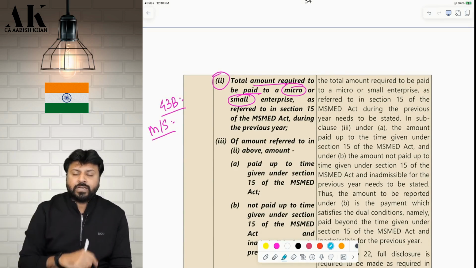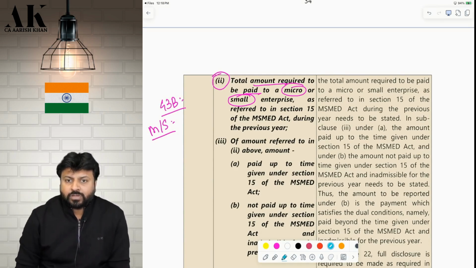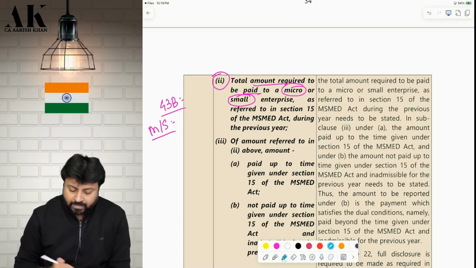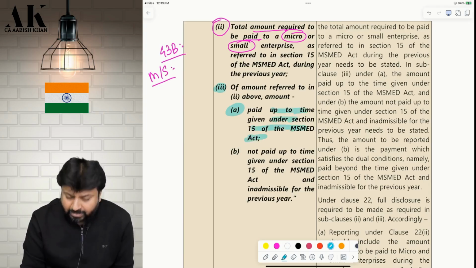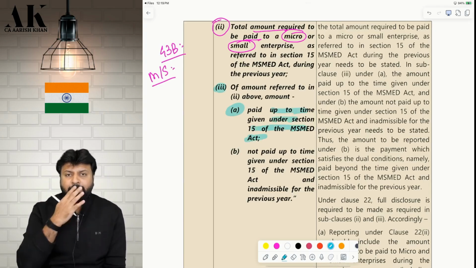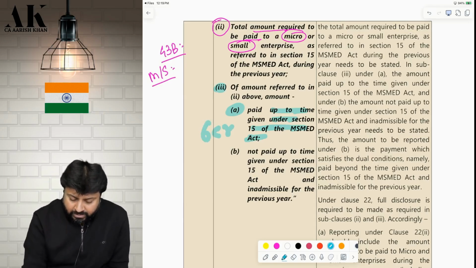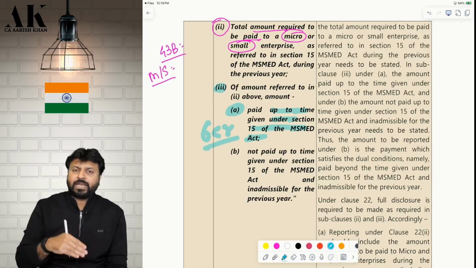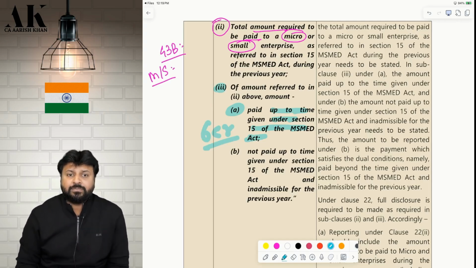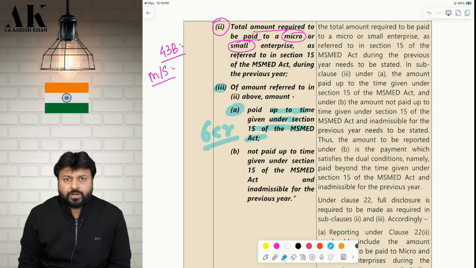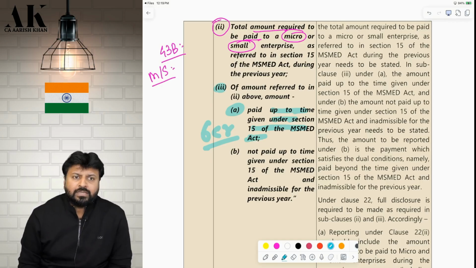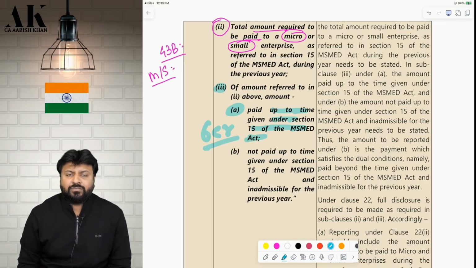I have purchased goods of 10 crore from micro and small enterprise. So, I have to mention 10 crore over here. Okay. Now, out of that 10 crore, in clause 3, there are two clauses. Out of that 10 crore, how much amount is paid as per the MSME on time? So say 6 crore is paid on time. So you should mention 6 crore here. That 6 crore is paid within the time mentioned in MSME. What is the time mentioned in MSME? In case there is an agreement in writing between both buyer and seller, then the maximum time is 45 days. And in case there is no agreement, then the maximum time is how much? It is 15 days.